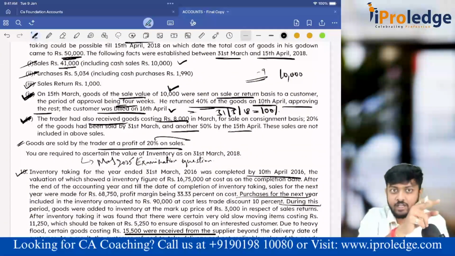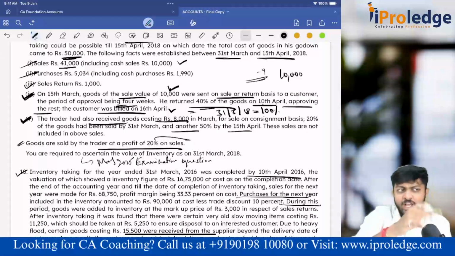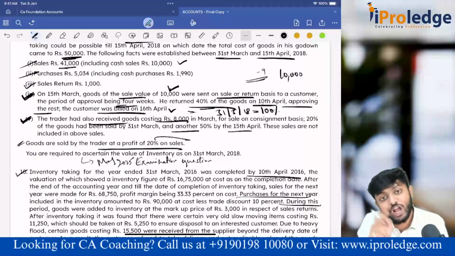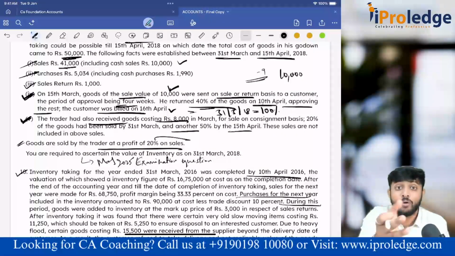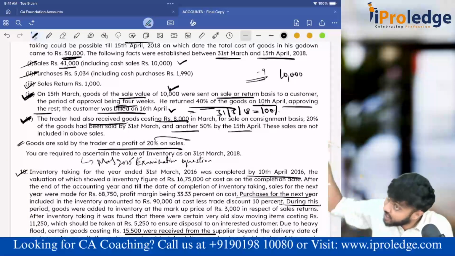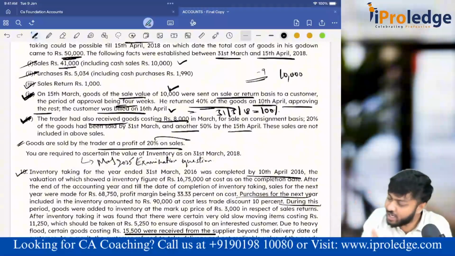Suppose you are the consignee. You have received some goods from someone to sell. If you cannot sell it, you send it back. That goods which you have received as a consignee, will you add it in the books of the consignee as closing stock? No. Because the ownership of such goods is not with the consignee, it is with the consignor who has sent. If I cannot sell it, I send it back to him only.